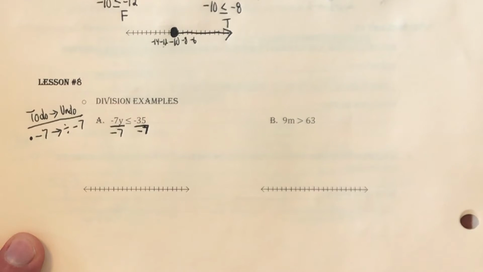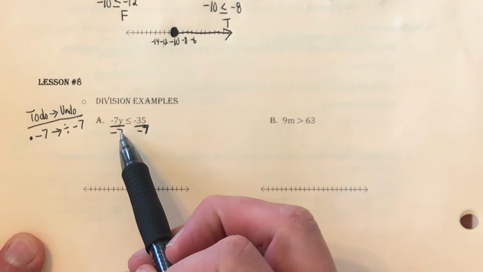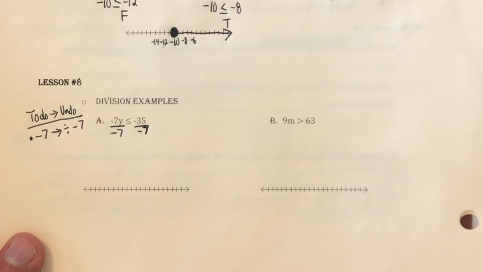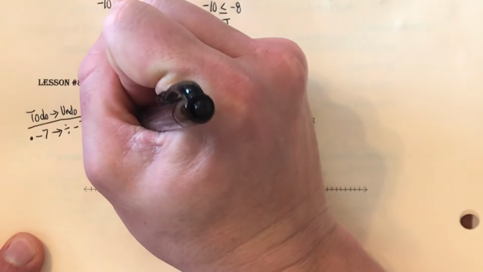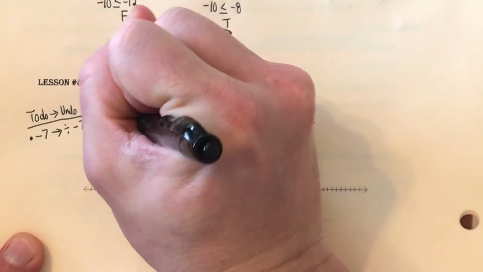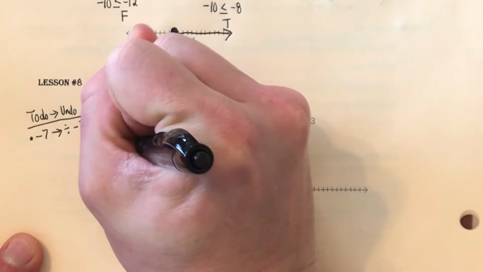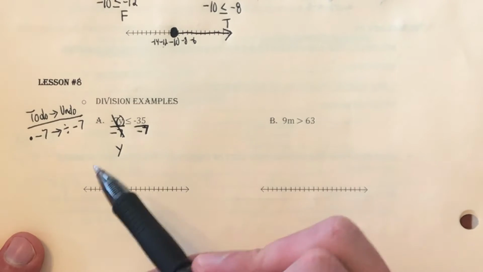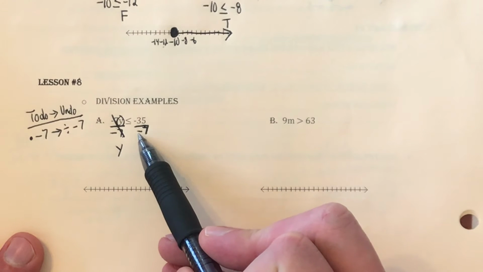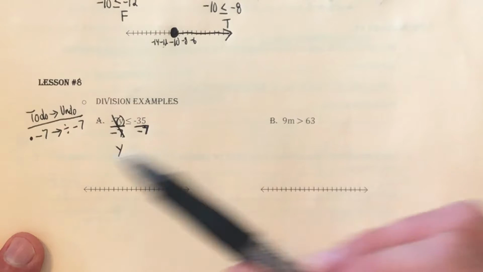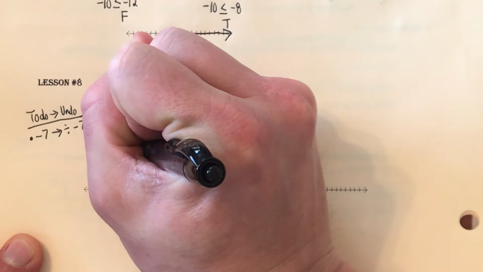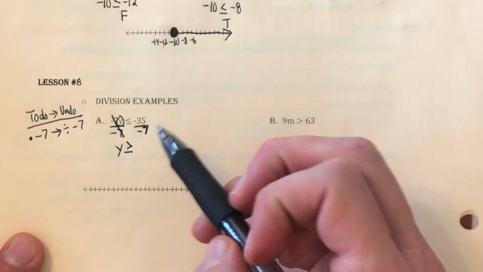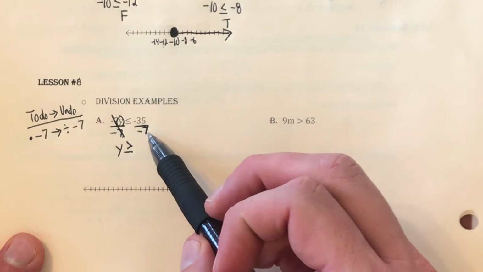All right, well, now let's go in and solve that. So again, anytime we are dividing a number by the same number we're multiplying by, negative 7 divided by negative 7 is just 1. So really this just cancels out, and all I'm left with is my variable y. So I'm going to bring that down. Now I need to check my inequality symbol anytime I'm multiplying or dividing an inequality, and we are dividing by a negative number, which means that this inequality symbol is going to flip around. So instead of less than or equal to, it's now going to become greater than or equal to. And then I need to do the right side, which says negative 35 divided by negative 7.